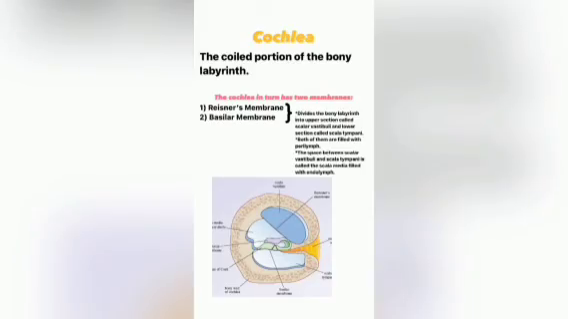The cochlea is the coiled portion of the bony labyrinth. The cochlea in turn has two membranes, Reissner's membrane and the basilar membrane. They divide the bony labyrinth into an upper section called the scala vestibuli and a lower section called the scala tympani. In the membranous labyrinth, the space between the scala vestibuli and scala tympani is called the scala media, which is filled with endolymph.